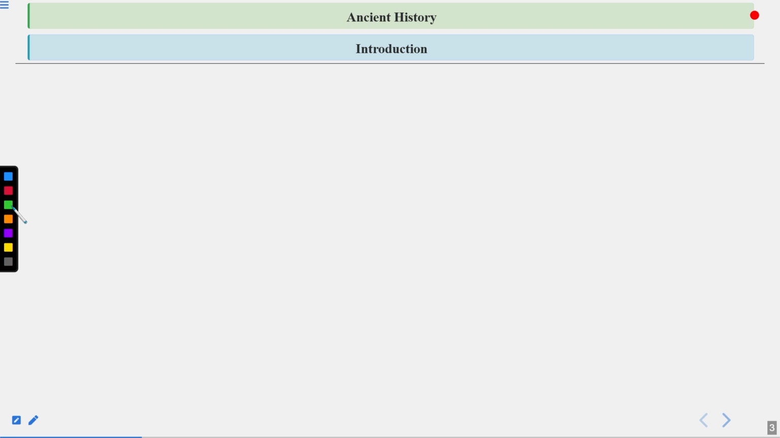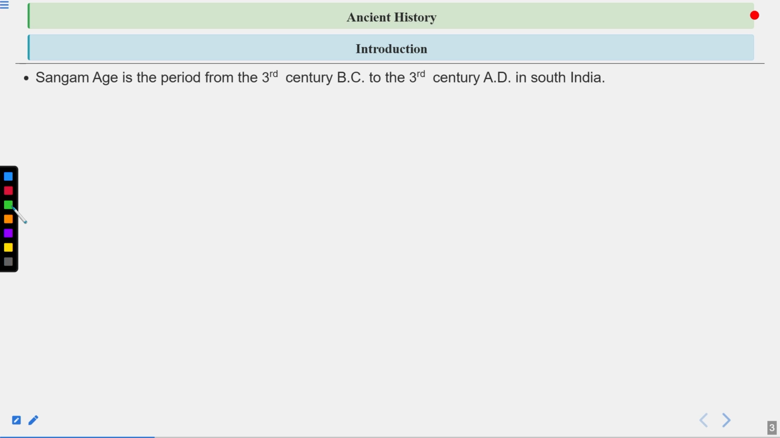So first we need to discuss is about the introduction. So let's see what we have. So Sangam age is the period from the 3rd century BC to the 3rd century AD in South India. So this is not the same Sangam age we are talking about that is related to the Vijayanagar Empire. That is the Sangam dynasty. Do remember that first of all. It is the Sangam age.